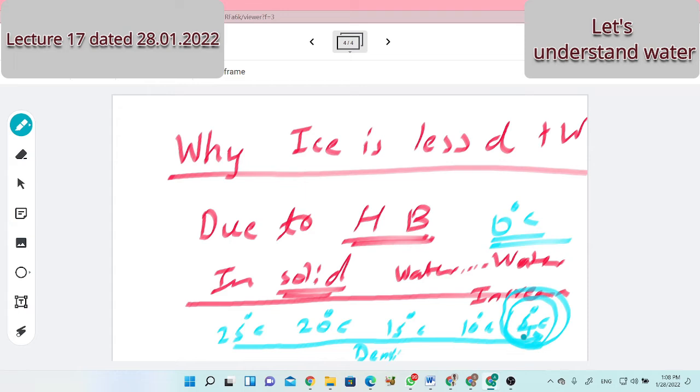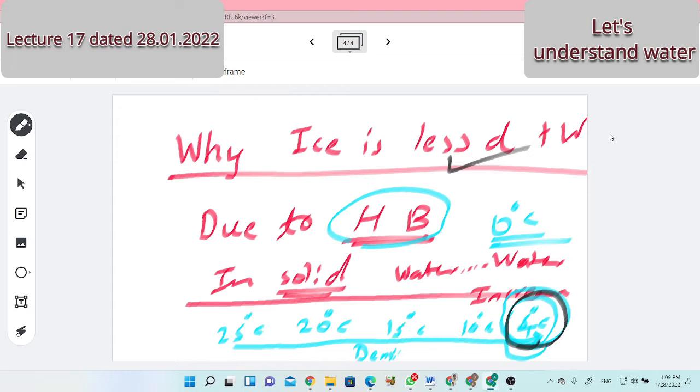At 3 degrees Celsius, they are away, density will decrease. At 2 degrees Celsius, they'll go away. Density will decrease rather than increase. At 1 degree Celsius, further decrease. At 0 degrees Celsius, there will be further decrease in the density and ice will be the result. Due to hydrogen bonding and anomalous behavior, with 4 degrees Celsius as the critical temperature, we find ice floats on water because its density is less than that of the water.